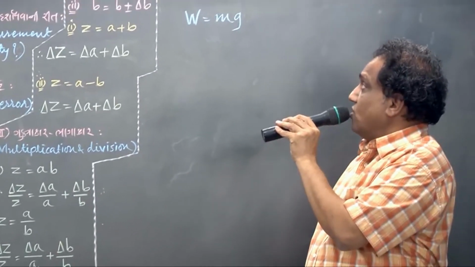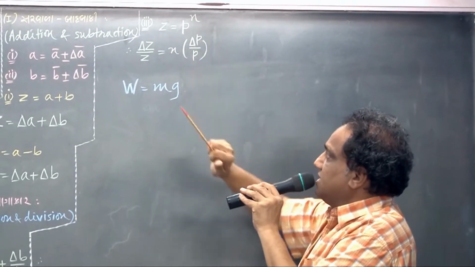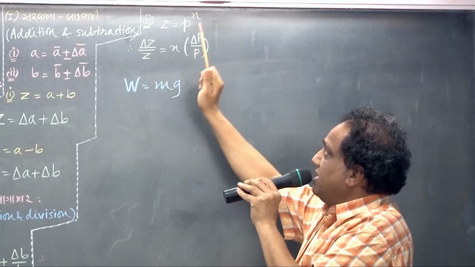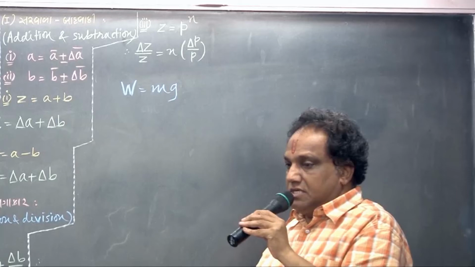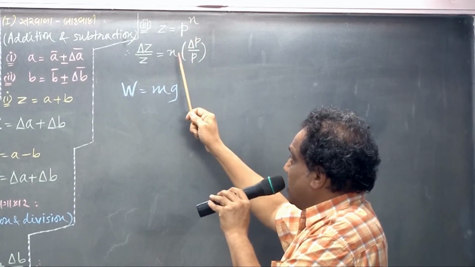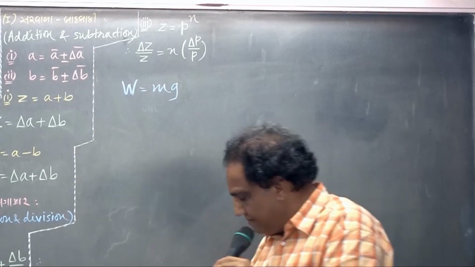Suppose it is a powered quantity. Suppose Z equals P raised to n. Then what is the fractional error in Z? Delta Z upon Z will be n times delta P upon P. Why is it like that? Why does this power or index become a multiplier?